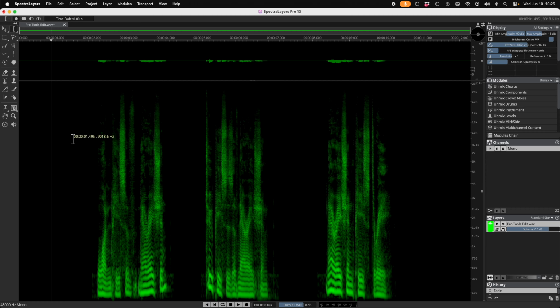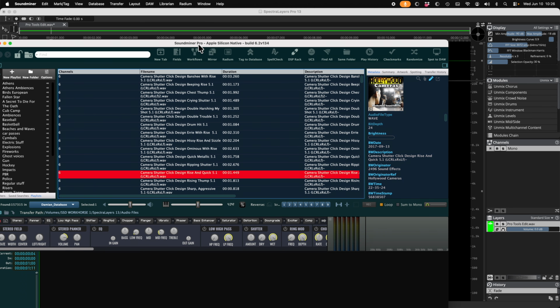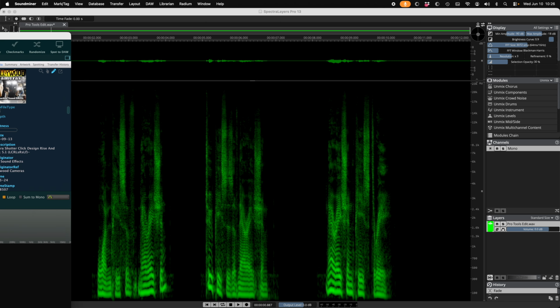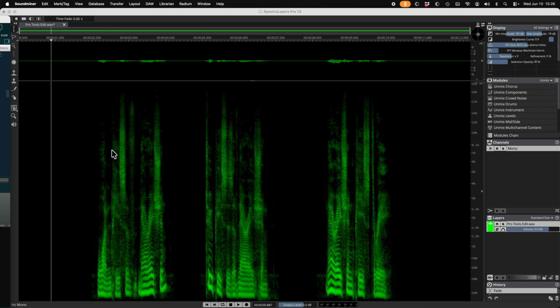this one is how do I bring in external sounds for sound design. And I'm going to demonstrate using my favorite program, Soundminer Pro, for this kind of databasing stuff, but you could do it with virtually anything.